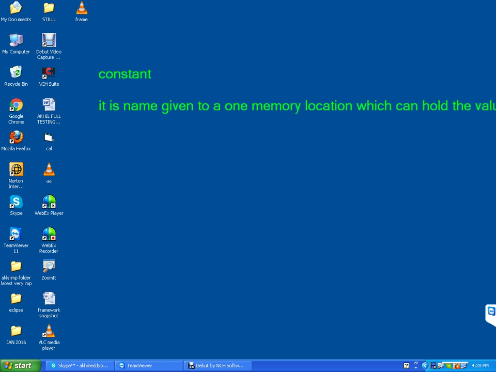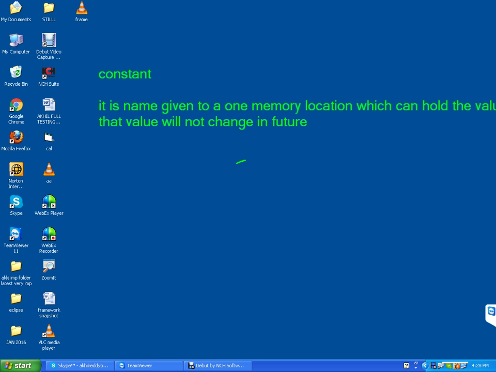That value will not change in future. That is called constant.